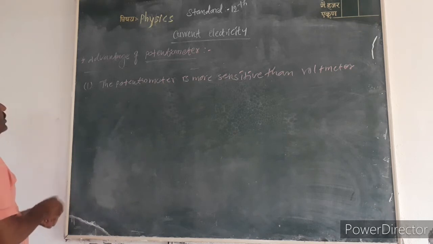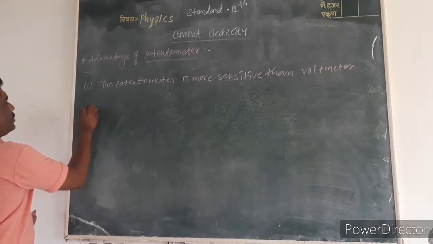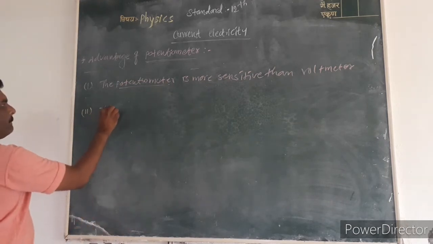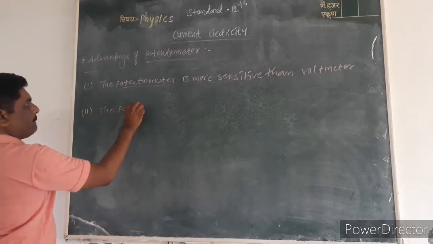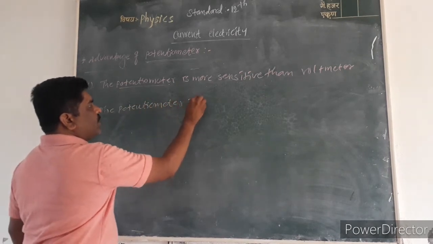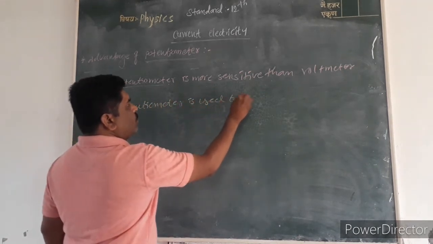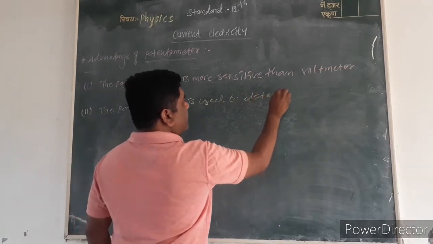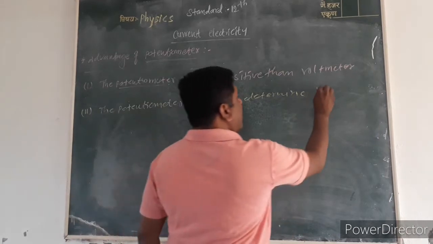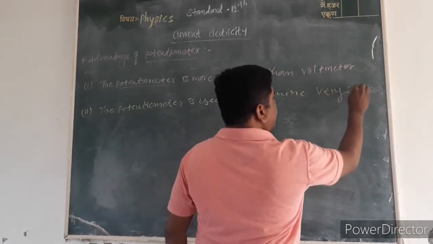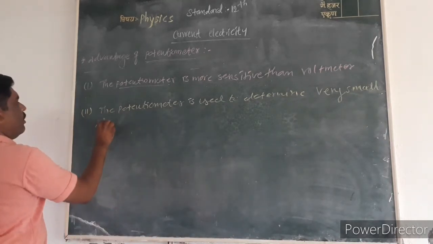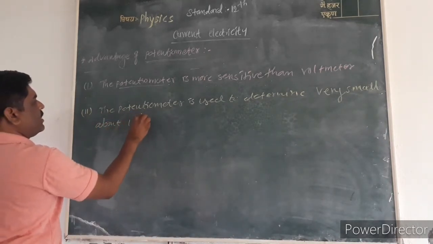The second advantage of the potentiometer is that it is used to determine very small potential differences, about 10 raised to minus 6 volt.